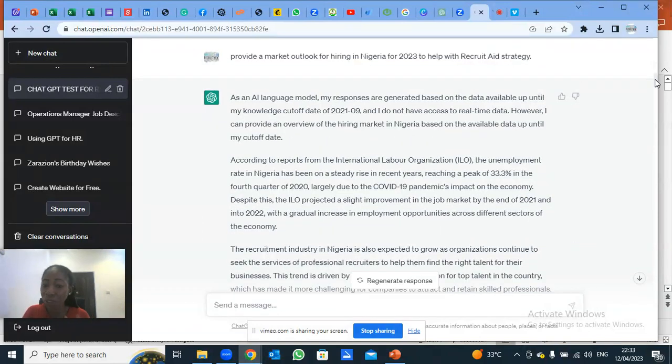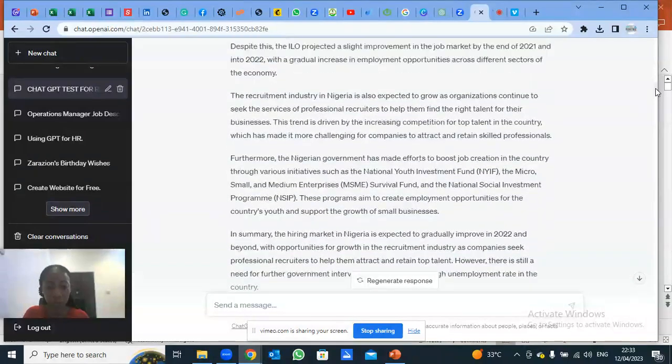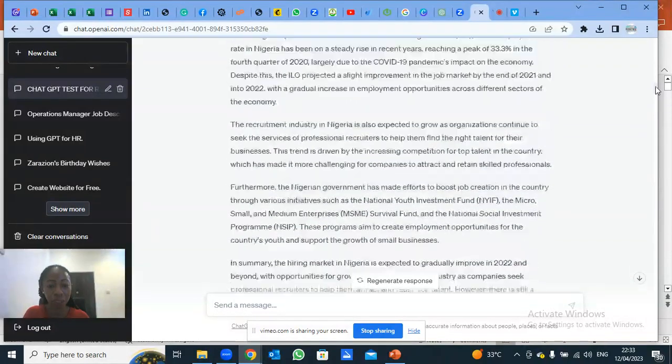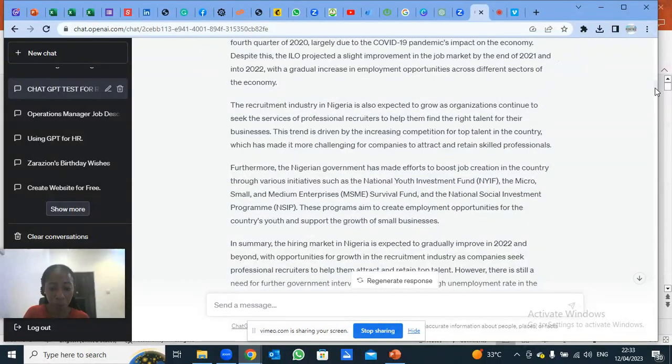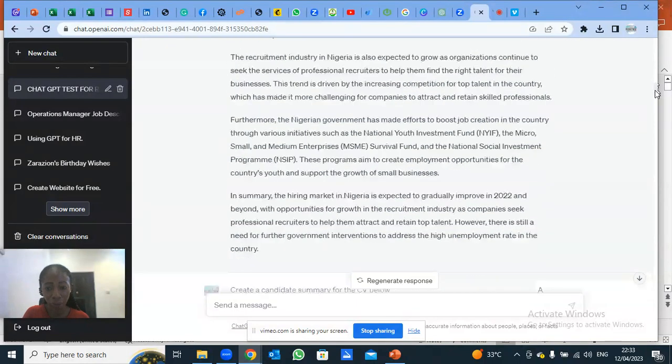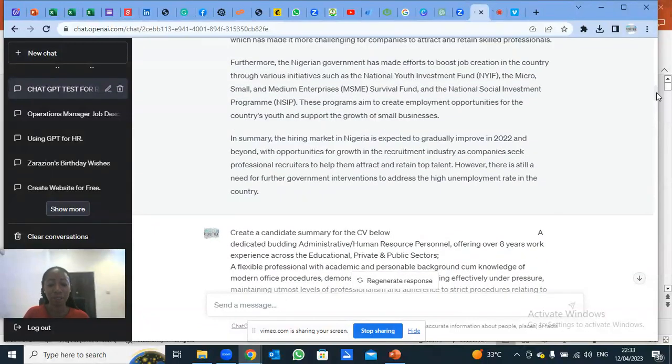So it doesn't have the 2023 market outlook for hiring in Nigeria for this particular year, but it has data from September 2021 downward. And so that is the information it's providing for me now: this is the market outlook in Nigeria from September 2021 downward. I'm sorry, I don't have 2022 or even 2023. So this is it. The next question I asked GPT, yes.